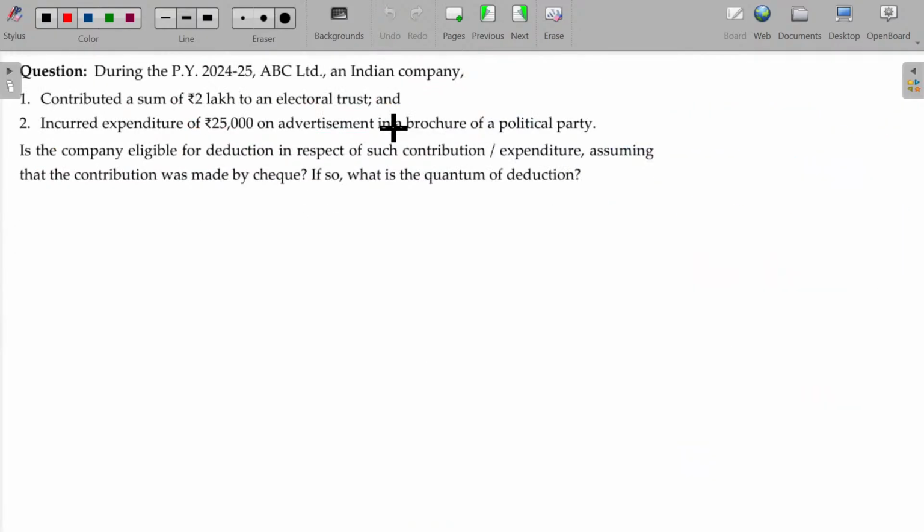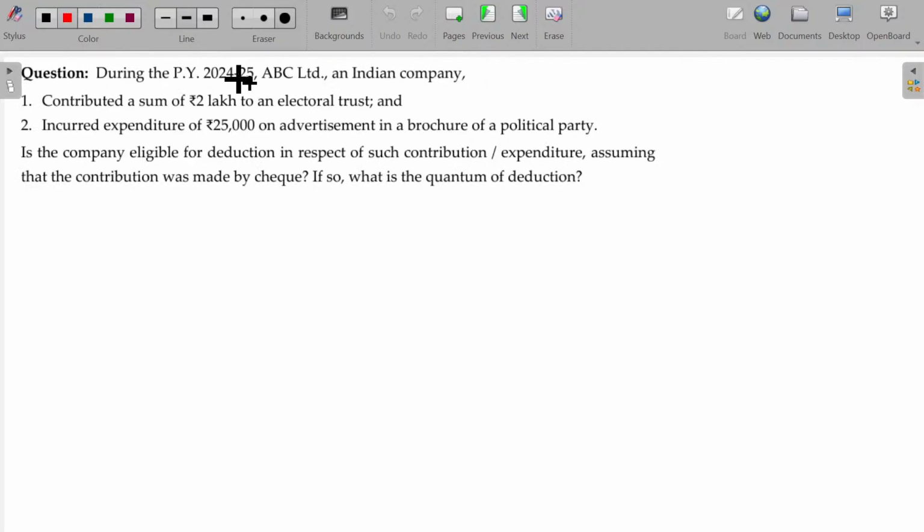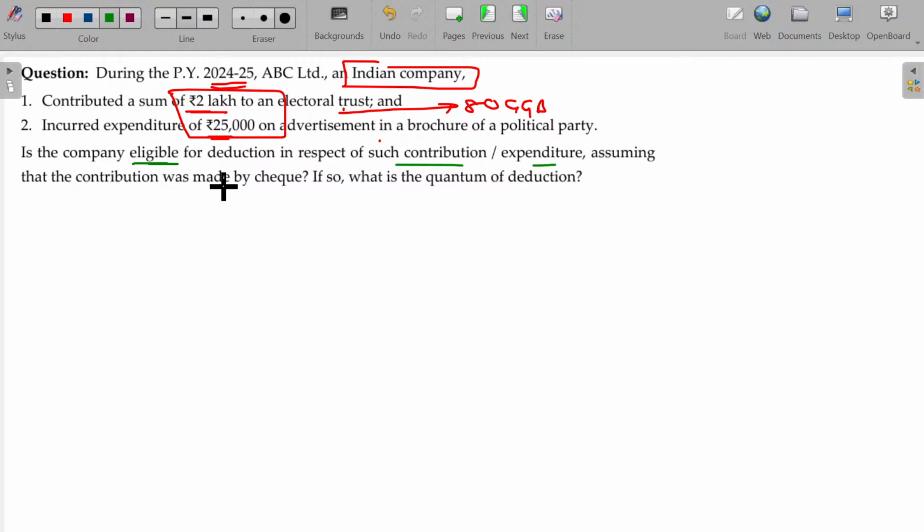See here. During the previous year 24-25, ABC Limited, an Indian company, contributed a sum of rupees 2 lakhs to an electoral trust and incurred expenditure of 25,000 for advertisement. So these two can be claimable as deduction under section 80 GGB. Is the company eligible for deductions in respect of such contribution and expenditure, assuming the contributions made by cheque? Yes, of course. If so, what is the quantum of deduction? The quantum of deduction will be 2 lakhs 25,000.